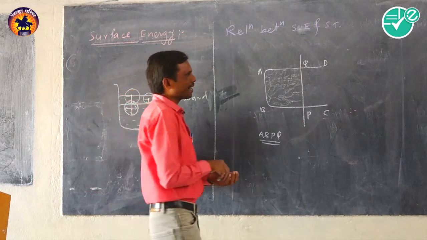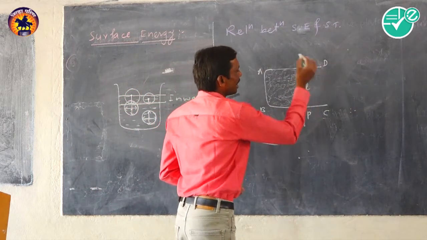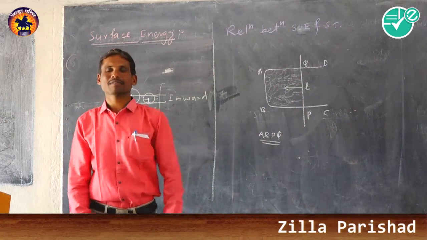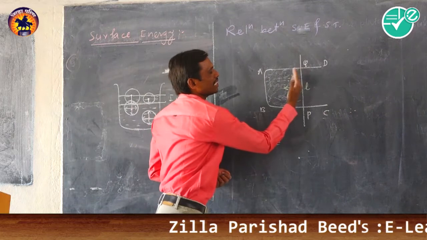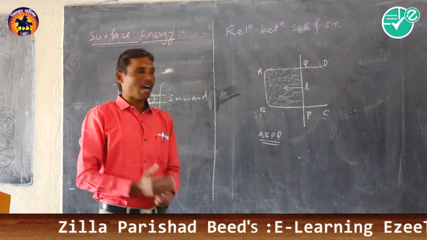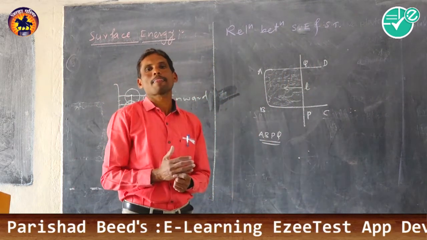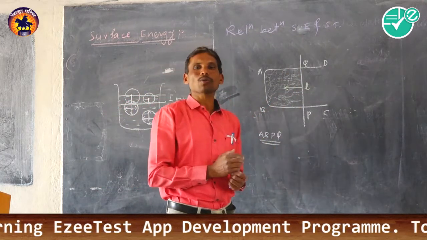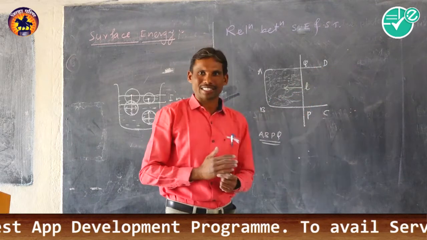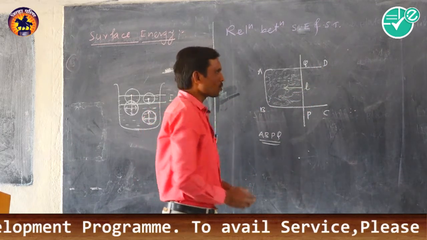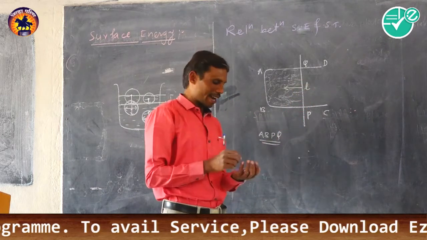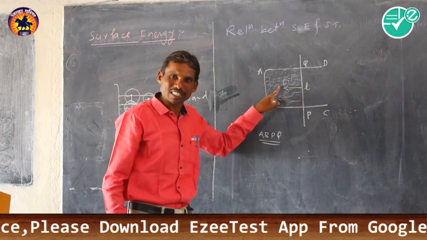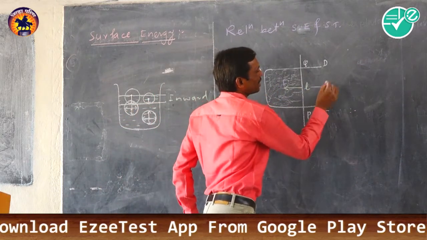And due to this, the wire PQ having the length L experiences a force towards the side AB. But we want to increase the surface area of this film. How to increase the surface area of the film? We must move this wire in the outward direction. And so we must apply some mechanical force equal to the force due to surface tension but in the opposite direction. It means in this direction.